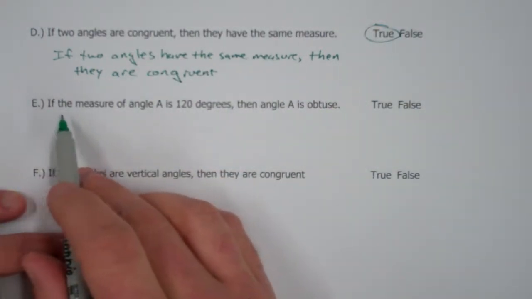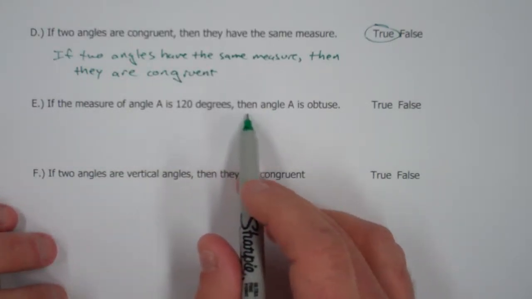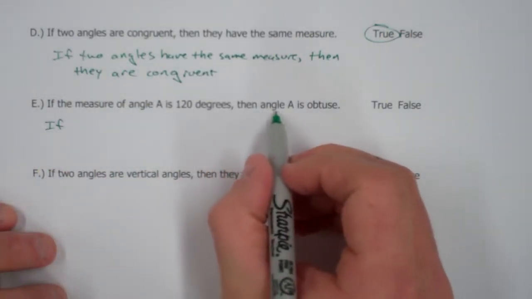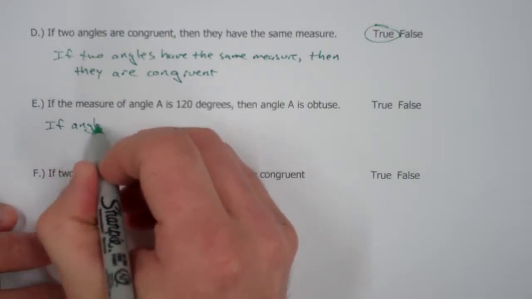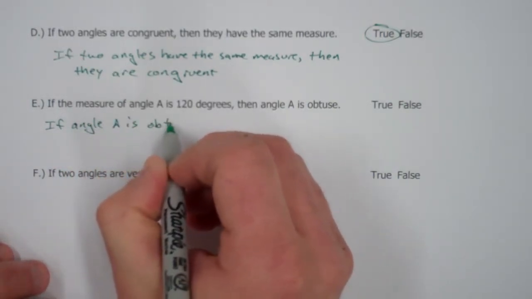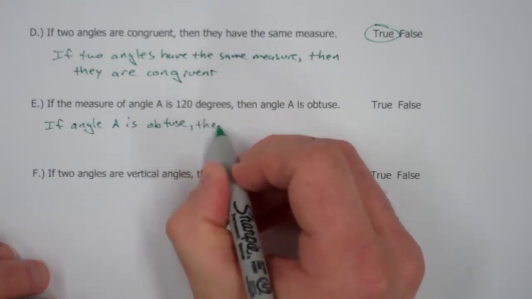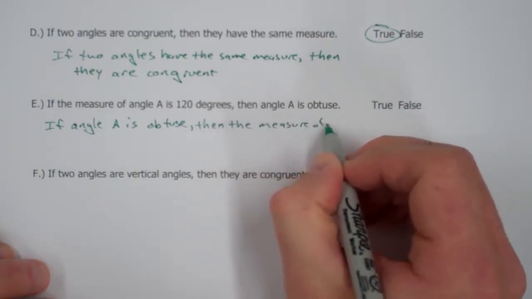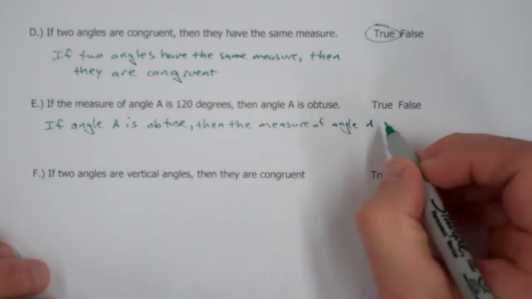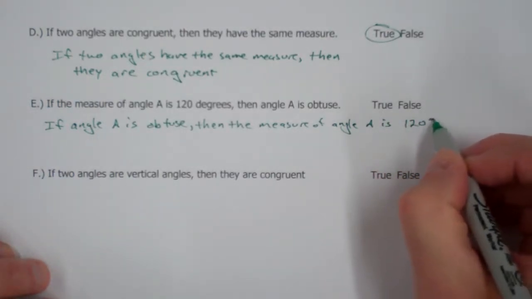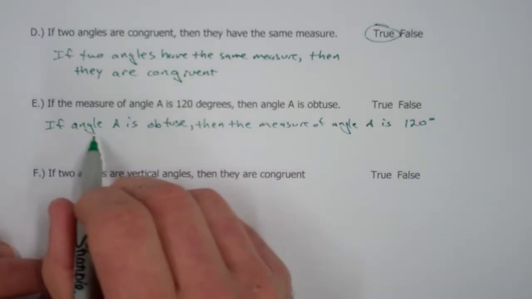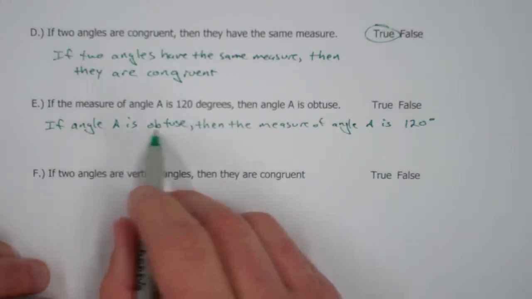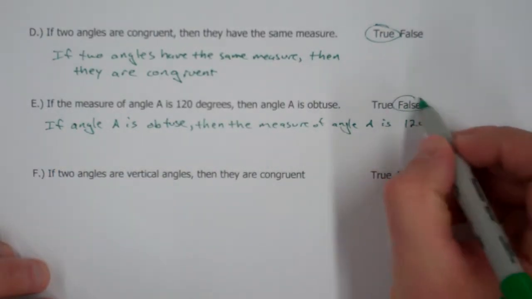In part E, if the measure of angle A is 120 degrees, then angle A is obtuse. We're just going to write the converse here, so if angle A is obtuse, then the measure of angle A is 120 degrees. This statement would be false, though. What about if angle A is 100 degrees? That would still be obtuse, but the measure isn't 120. So that's false.